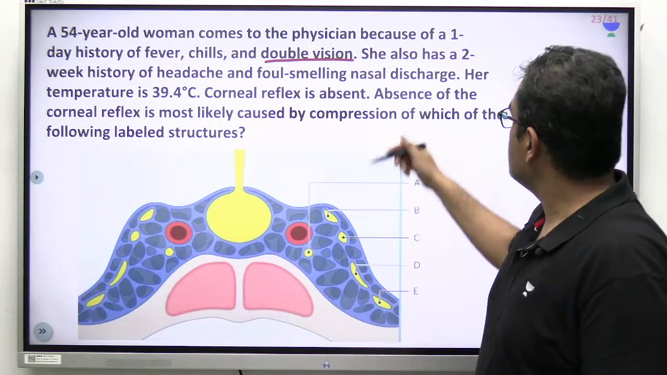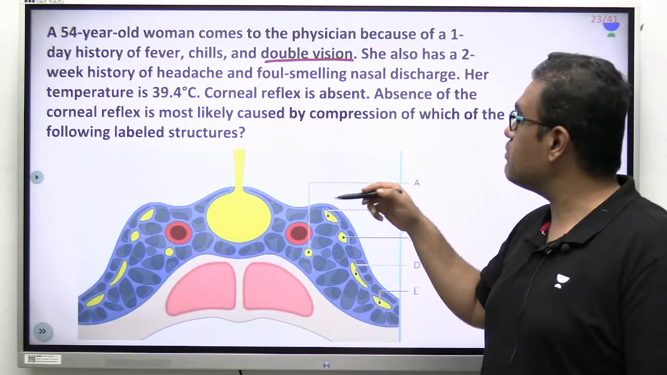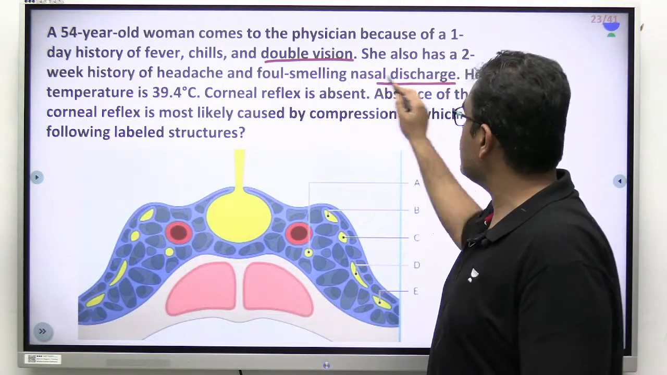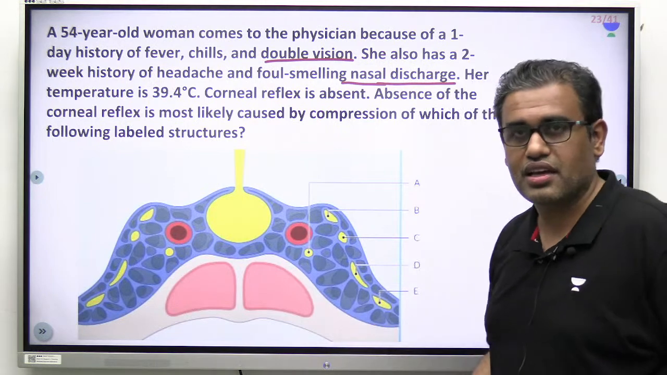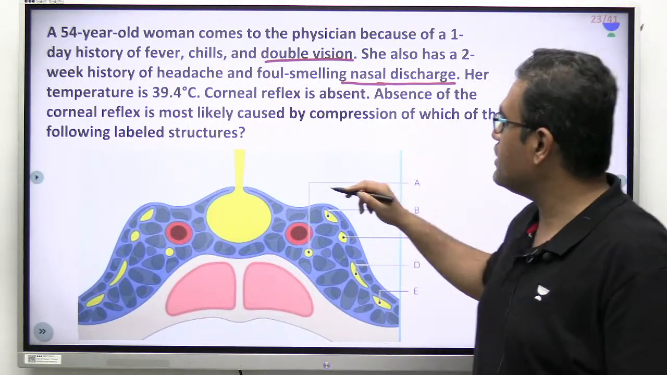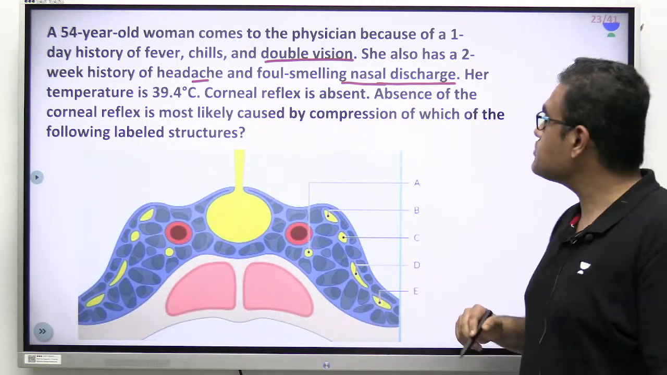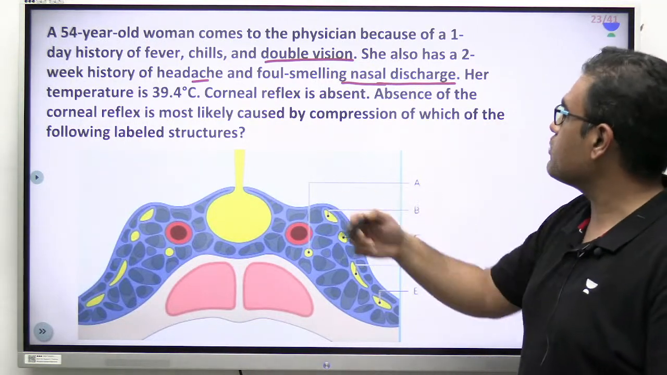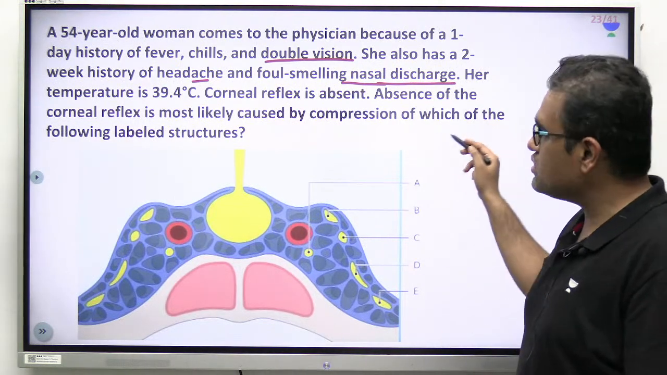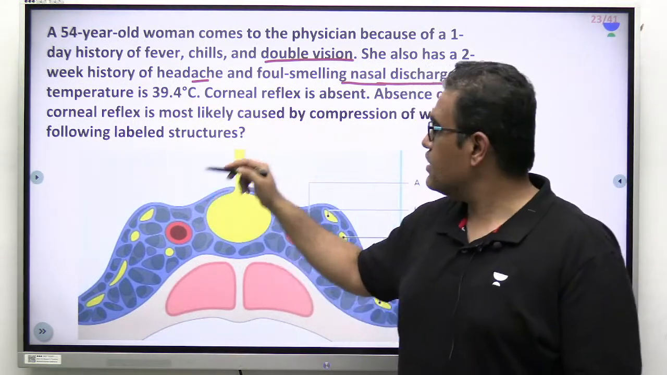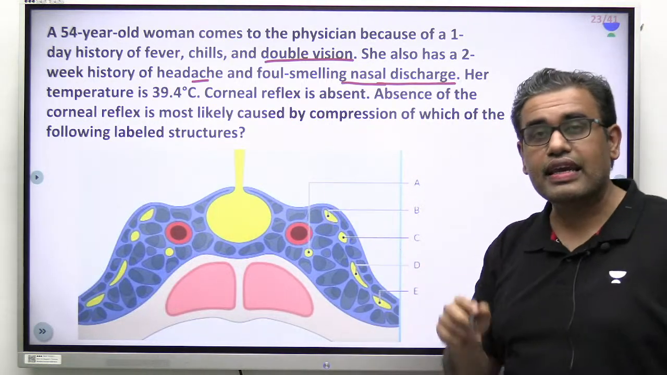Okay, fine. She also has a 2-week history of headaches. Then she will say that from 2 weeks I have been having headache and foul smelling nasal discharge. Don't directly think of mucormycosis or something because of this COVID, but yeah, she had a 2-week history of headache and foul smelling nasal discharge. Her temperature is 39.4, corneal reflex is absent. Absence of the corneal reflex is most likely caused by compression of which of the following labeled structures.